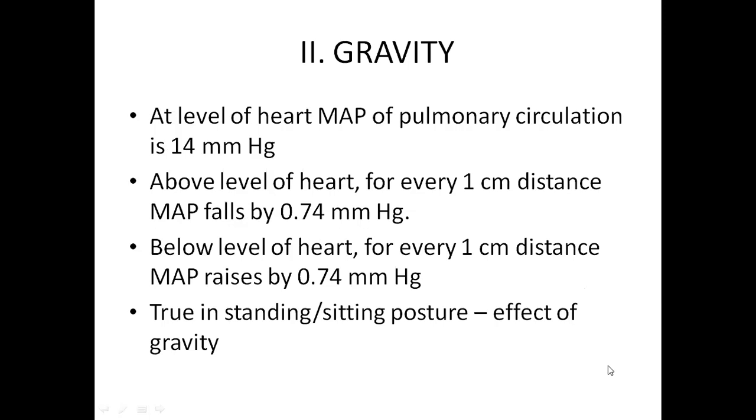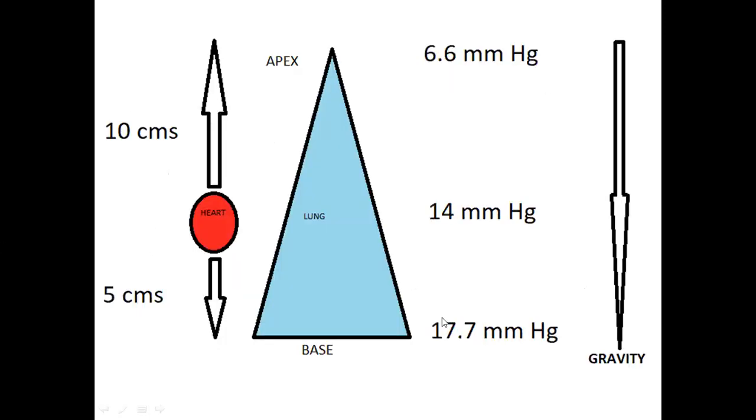In GK Pol it is given. So when we are talking about lungs, the heart is somewhere at this region in the lung. The apex of the lung is 10 centimeters above the heart and the base is 5 centimeters below the heart. At the level of the heart, the mean arterial pressure in the pulmonary circulation is 14 mmHg, 14 millimeters of